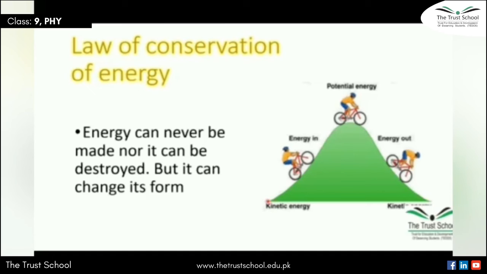On ground, the energy of this man with the cycle is kinetic energy. When this man starts to climb up and it reaches the highest point, the energy is converted from kinetic energy to potential energy. And when this man moves down towards the ground, this potential energy is converted to the kinetic energy of moving bicycle. So in this way, interconversion of energy happens.